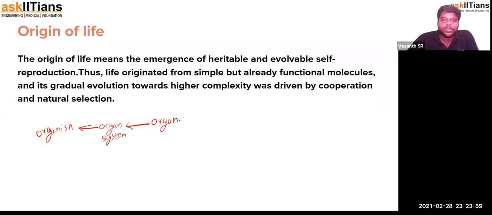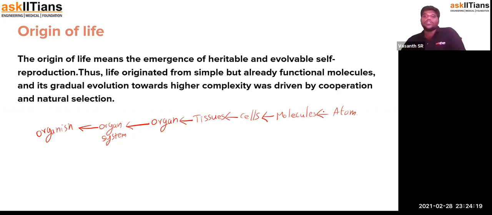The organs were formed from tissues, tissues were formed from cells, cells were formed from molecules, and molecules were formed from atoms. We can still go beyond this. It is strictly understood that it is just molecular and atomic substances that combine to form different types of molecules that literally form the whole organism.